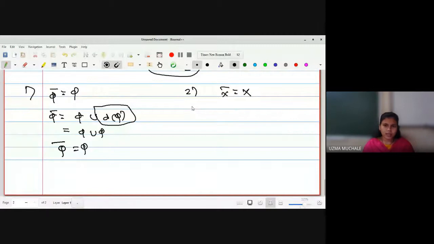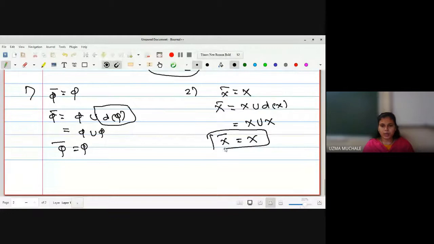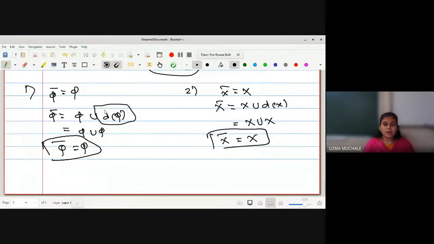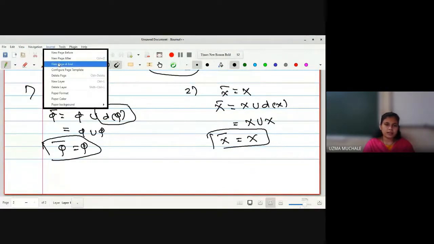Okay, it's very easy. So X bar is equal to what? X union the derived set of X. Now you can tell me what is the derived set of X. It is a subset of X, or we can write it as X itself. So X union X is X. Hence we write X bar is equal to X. So in this way I can say phi and X are always closed sets. No doubt they are open sets as well as closed sets.